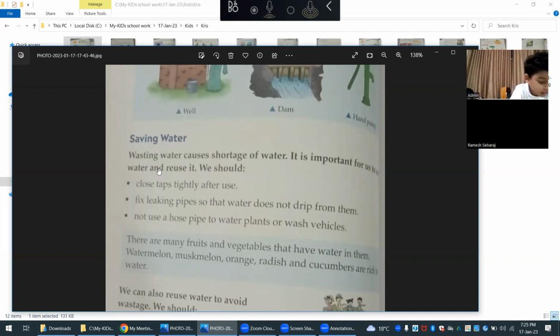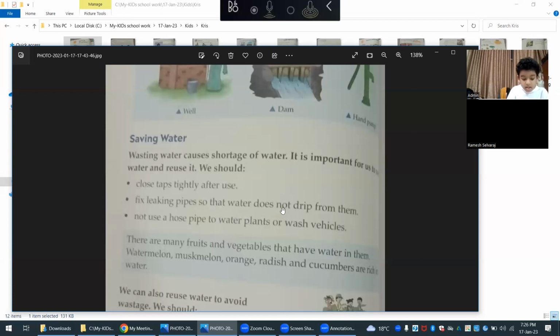Okay, I'll read. Wasting water causes shortage of water. It is important for us to save water and reuse it. We should close taps very tightly after using. Why do we need to close the taps tightly after use? I know that's easy. We need to close taps tightly, otherwise we won't have water left. And next, how can we save the water? By fixing the leaking pipes so that water does not drip from them.